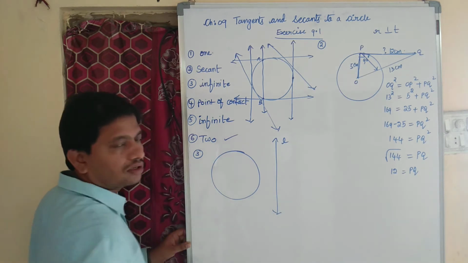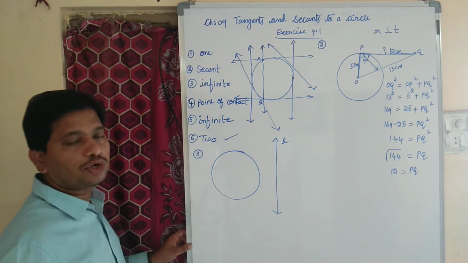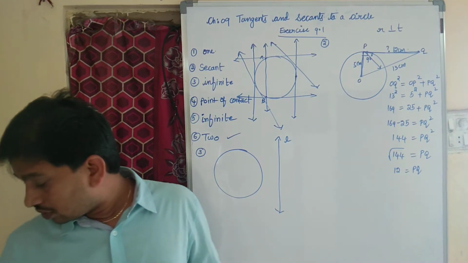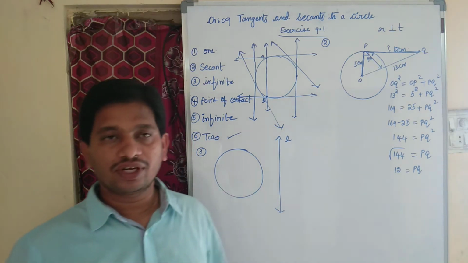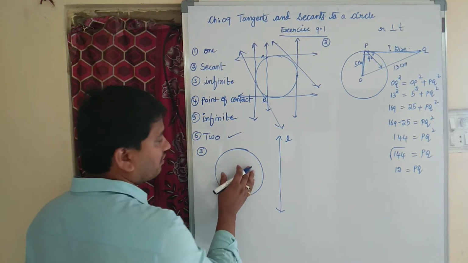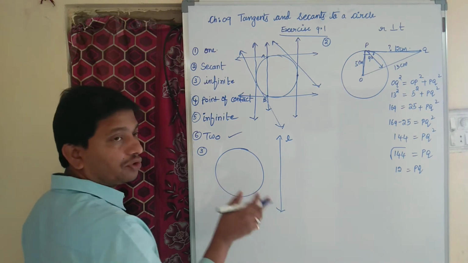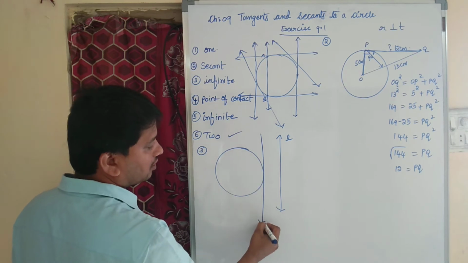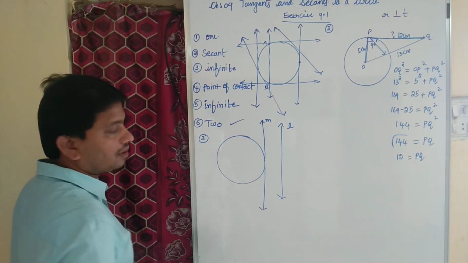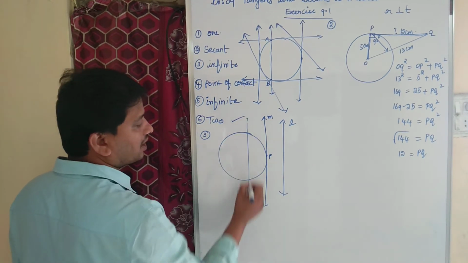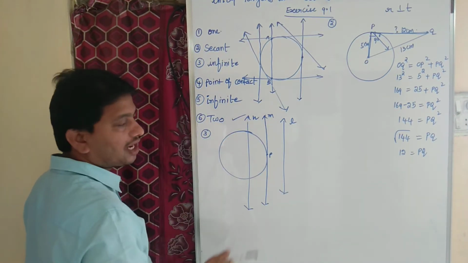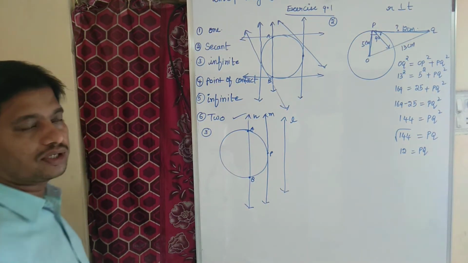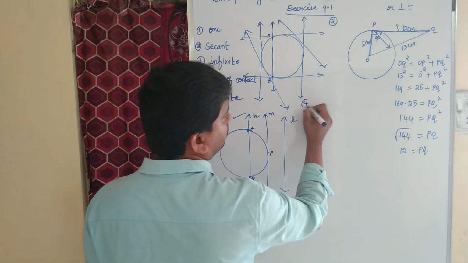Let us call it L, and draw two lines parallel to the given line such that one is tangent and the other one is secant to a circle. What is given? A circle and a line. We need to draw two lines parallel to the given line such that one is tangent to the circle. This is the line M, which is tangent to the circle because it is intersecting the circle at only one point, and this is the other line, parallel to the given line L, and this is our secant because it is intersecting the circle at two distinct points. That is our question number 3.